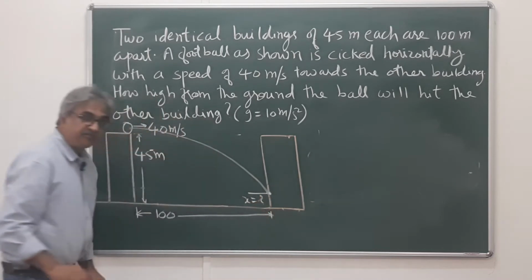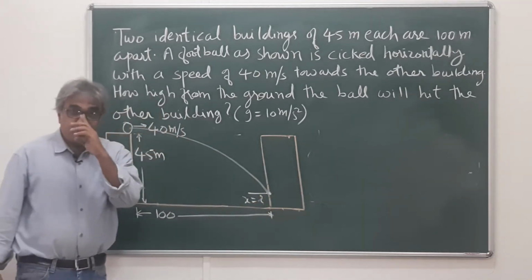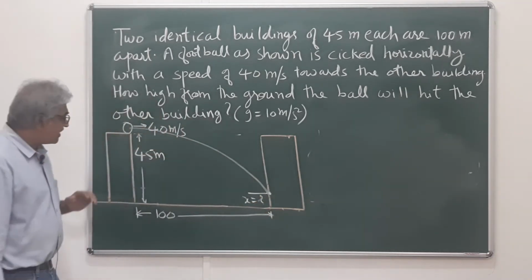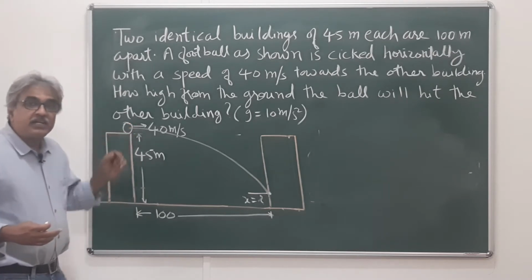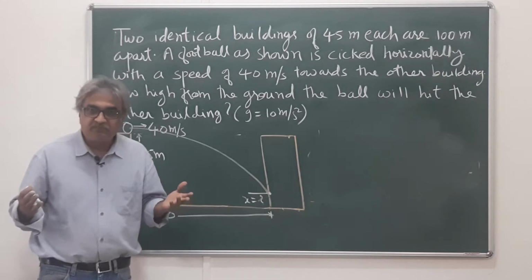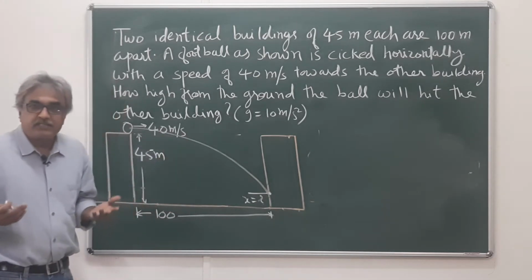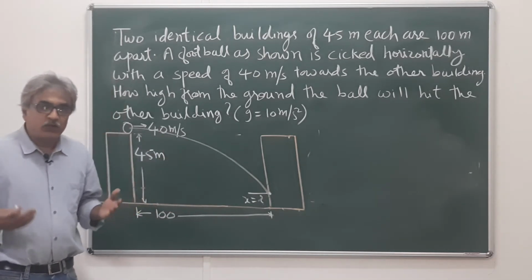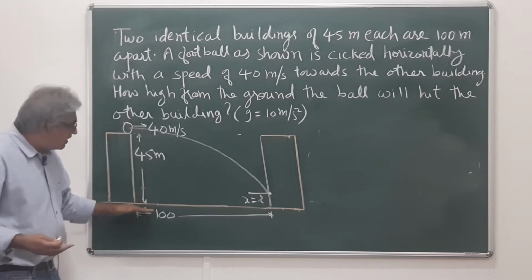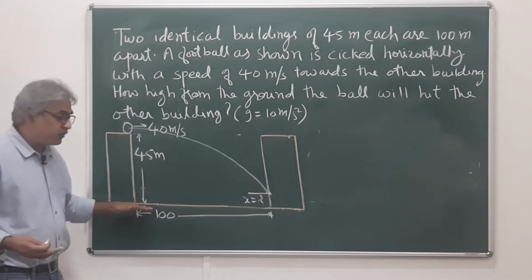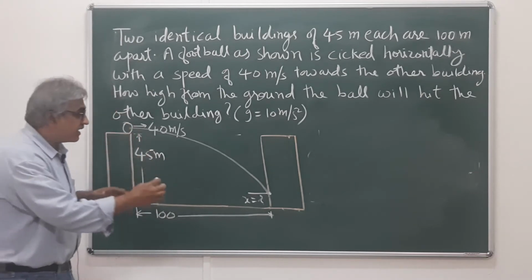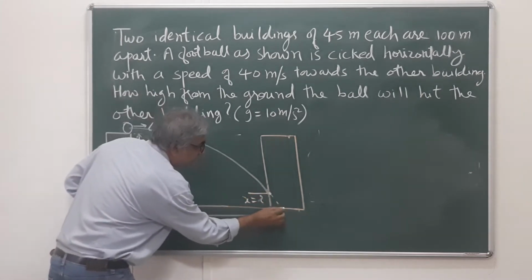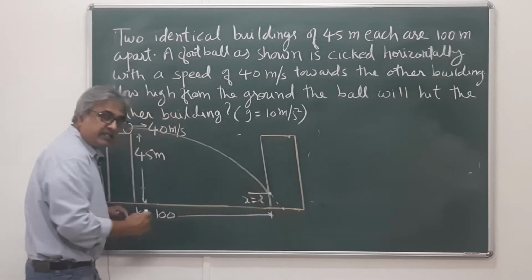Now see, the way to tackle this problem is the following. First consider, we know that the ball has initial vertical velocity of 0 because it is given horizontal velocity. Suppose the ball traveled and reached the ground. If the ball is allowed to reach the ground, it would have reached somewhere here.